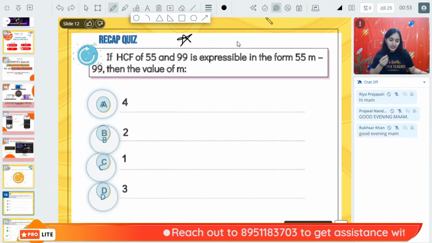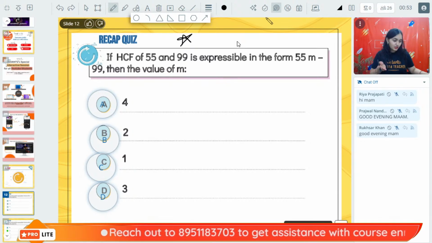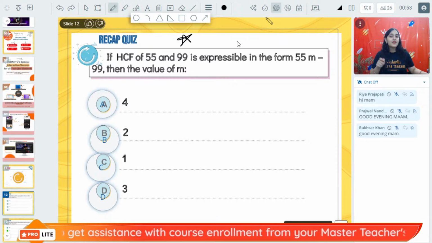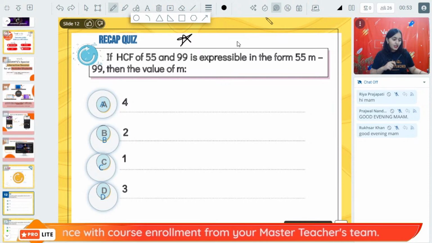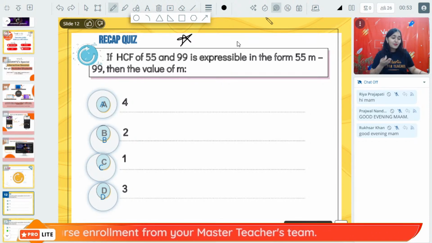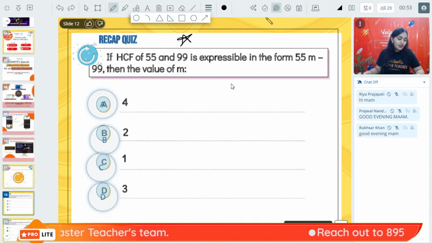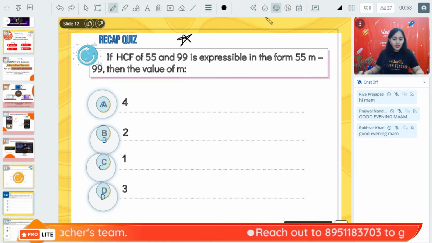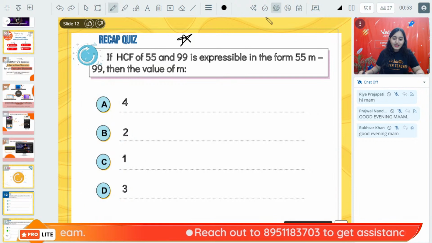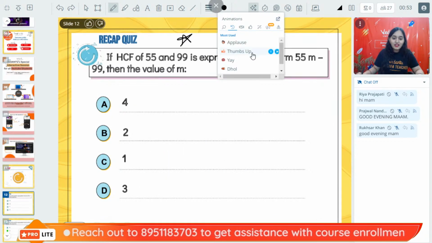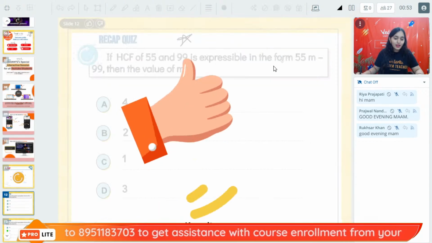Everybody has answered. I can see very few of you answering the question. Why are others not answering? Harshit, I'm not asking for the answer, I'm asking what is the highest common factor of 55 and 99. Very good. So the right answer is option B, given by 52% of the class. Not bad. Keep it up.